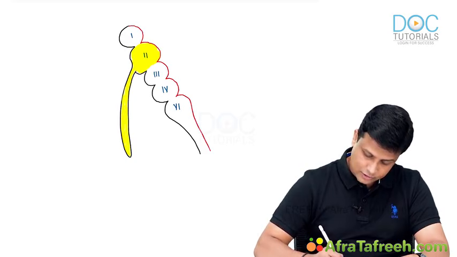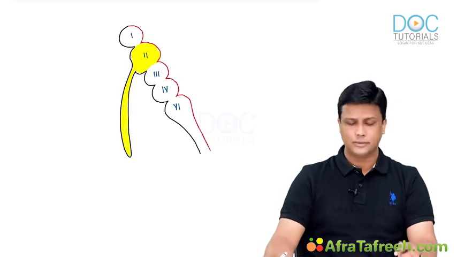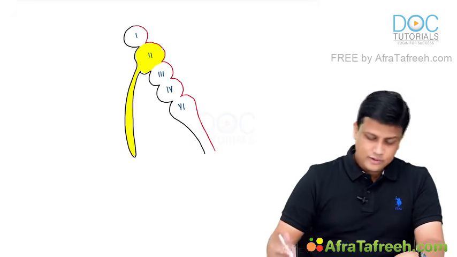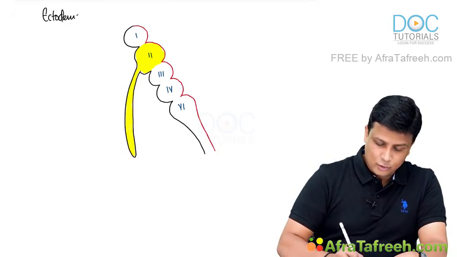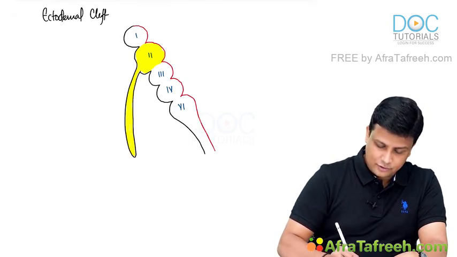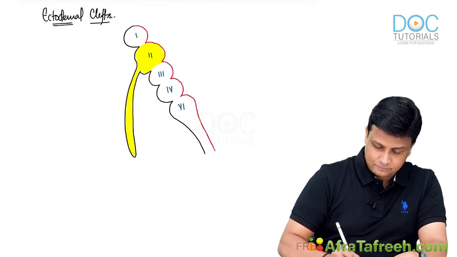So there is an outgrowth from the second arch, the mesodermal. I'm using the same color code. Now what is going to happen? Let us first of all see what will be the derivatives of ectodermal clefts. All the four ectodermal clefts, what is derived from there?